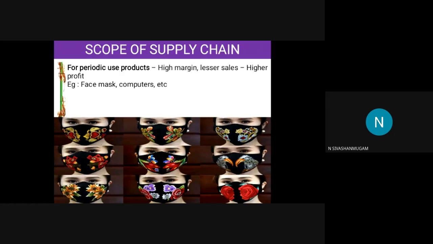But for manufacturing that N95 mask, there are machines, a company and employees, and we have to pay for them. That is why they have a very huge margin. These margins can be triple or four times higher. That is the face mask example. Another example is computers. If you buy a computer for your computer lab, how many years will it last? Even if it is in working condition, after 5 or 6 years we have to throw it away because the processor and everything get outdated. Nothing can be done with that computer, so investing in it is a waste. So for this type of product, they have a very high profit margin.